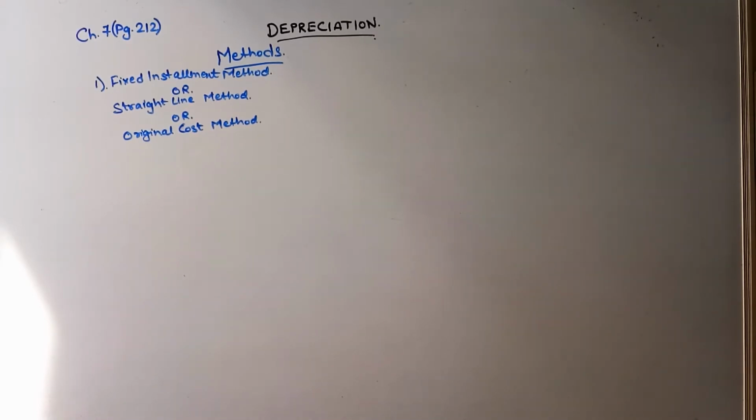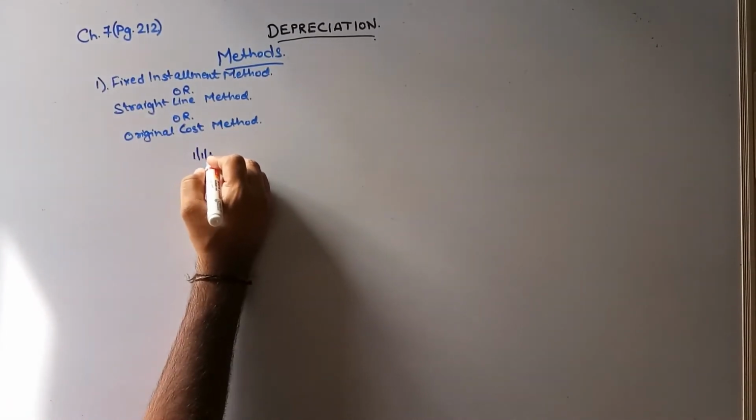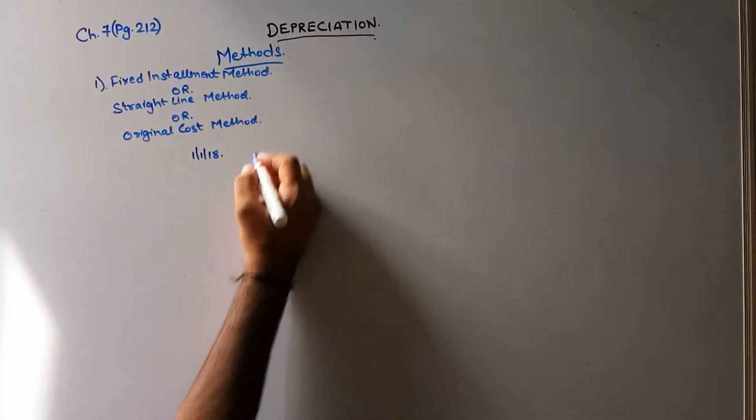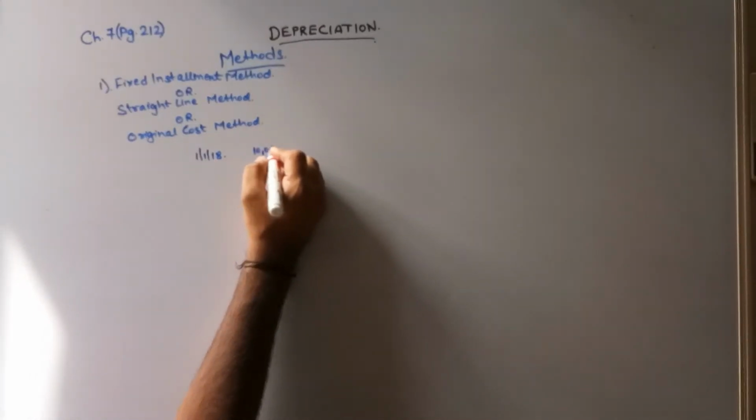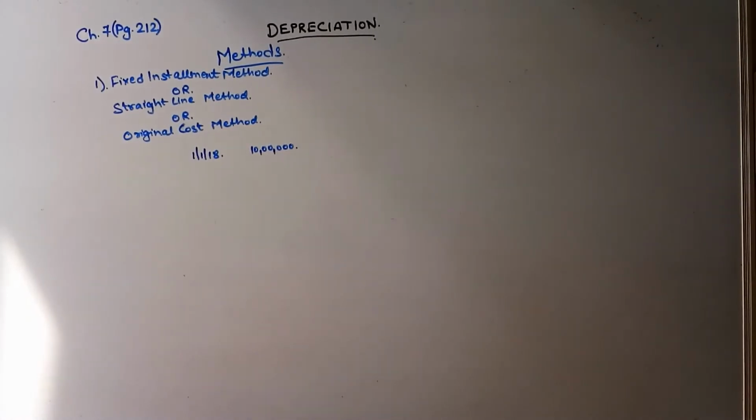See guys, for example, I purchased a machinery on 1st of Jan 2018 for rupees 10 lakhs. Now understand one thing. Depreciation will be charged to my profit and loss account. Firstly, depreciation is which account? Personal account, real account, or nominal account? Very good, nominal account. Debit all expenses and losses. Depreciation is an expenditure for my business.